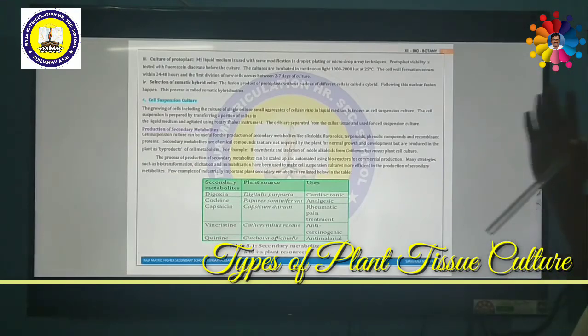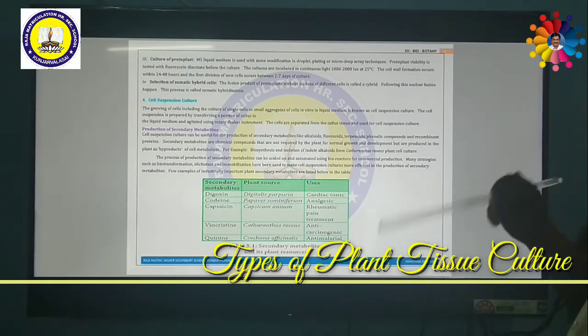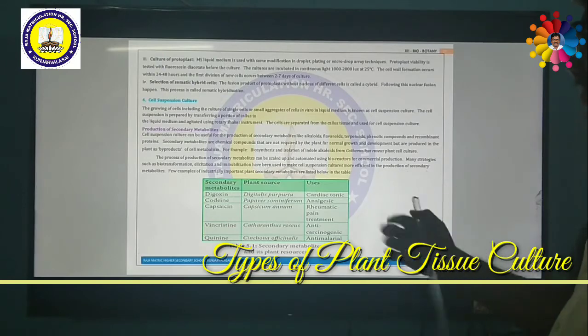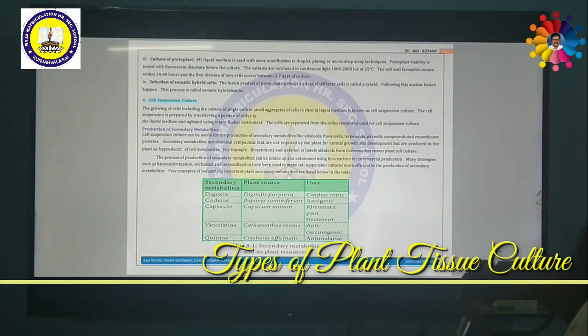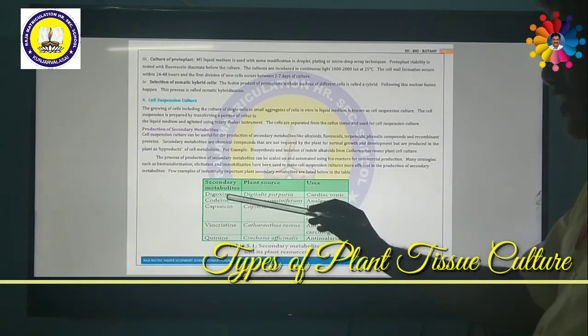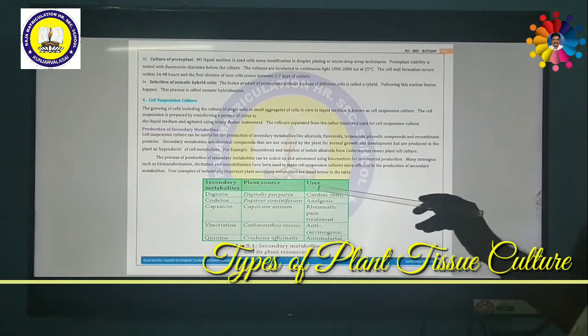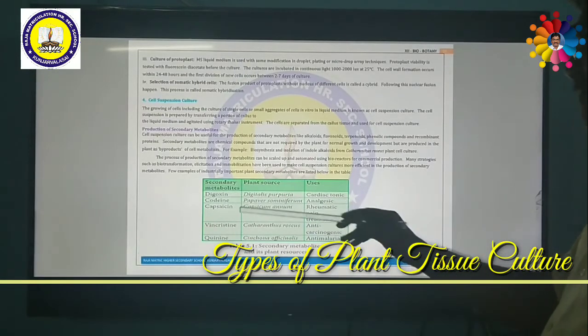The process of production of secondary metabolites can be scaled up and automated using bioreactors for commercial production. Many strategies such as biotransformation, elicitation, and immobilization have been used to make cell suspension culture more efficient in the production of secondary metabolites. A few examples are given in the table. Digoxin is one of the important secondary metabolites. It is very useful for heart diseases, as a cardiac tonic, and is prepared from the plant Digitalis purpurea.